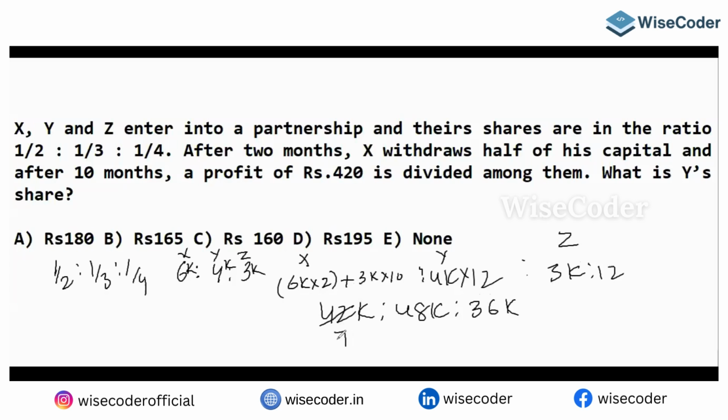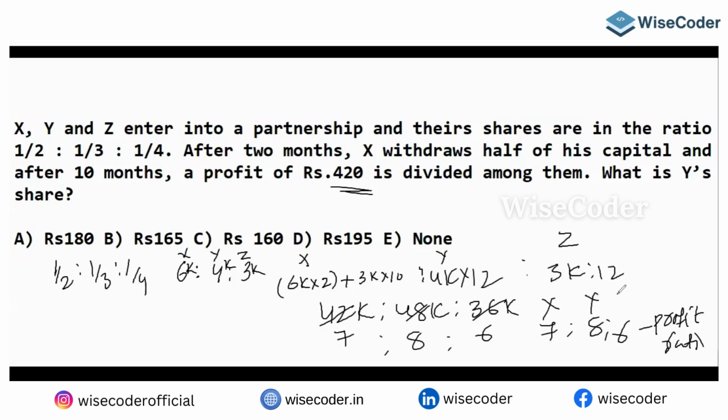6 7s, 6 6, 6 8. So the ratio you can say 7 is to 8 is to 6. So this is the profit ratio. The question is, the profit of 420 is divided among whom? Which share do you want?